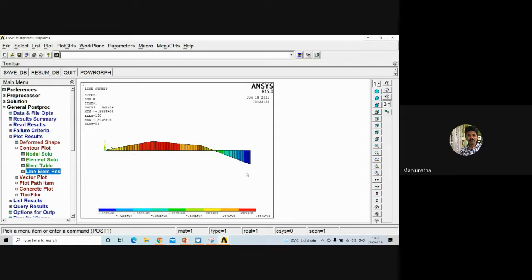So what do we call this diagram? Could you notice the diagram? What do we call this diagram? Is it a shear force or bending moment diagram? How does it appear? I need a response from your end.